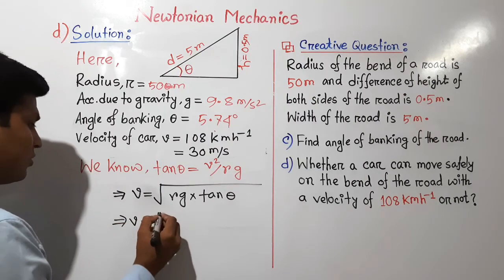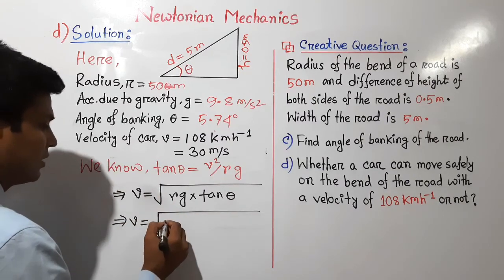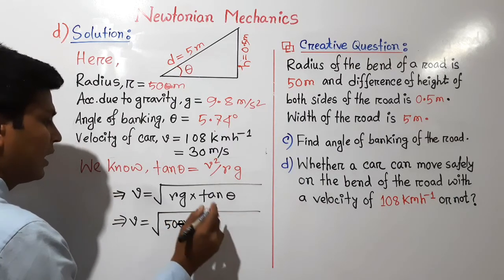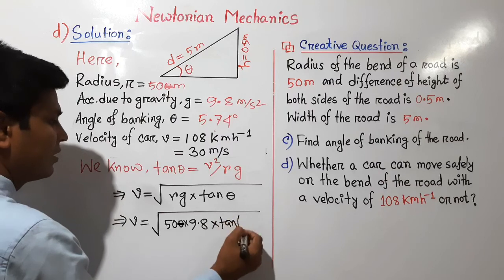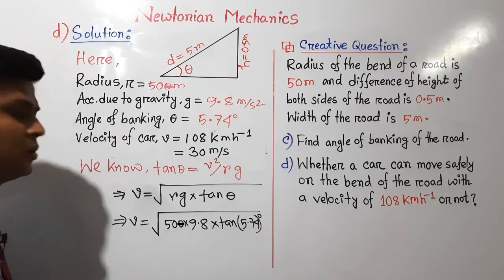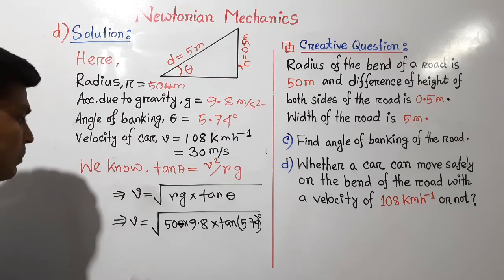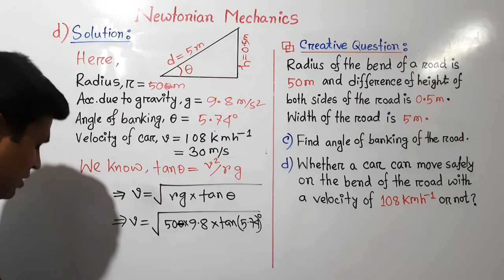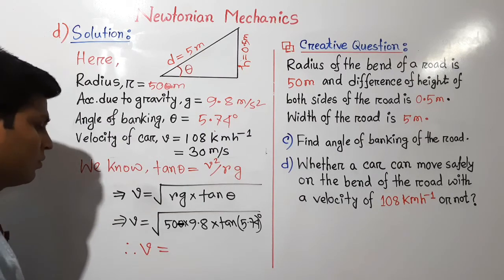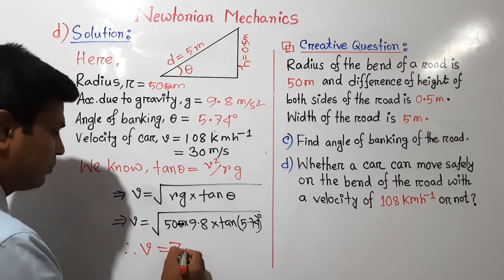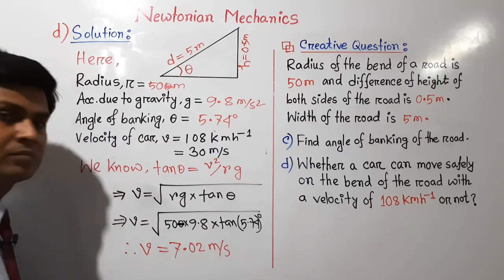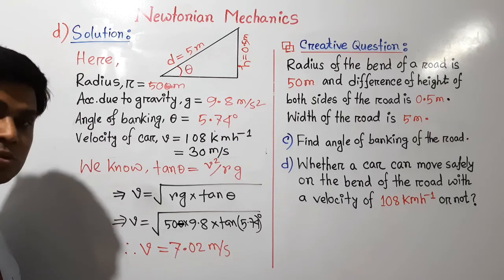We can write v equals square root of 50 times 9.8 times tan of 5.74 degree, which we calculated in question C. Now if we calculate this expression, we will get the maximum velocity of the road v equals 7.02 meter per second.